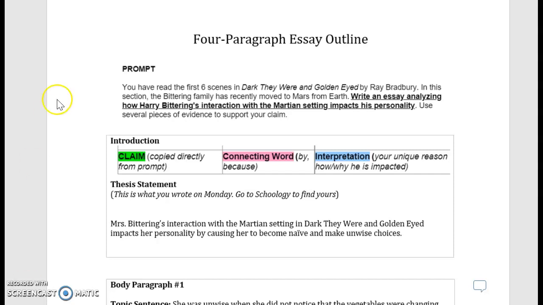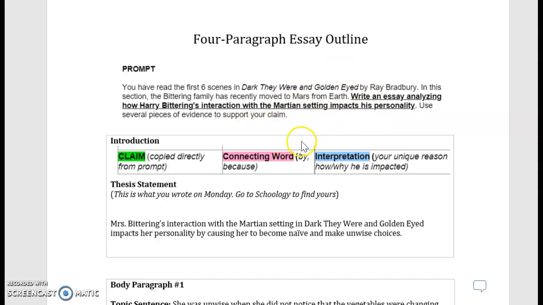All right, so our prompt says you have read the first 6 scenes in Dark They Were and Golden Eyed by Ray Bradbury. We've actually read 8, so we can forget the part that says 6. In this section, the Bittering family has recently moved from Mars to Earth. Write an essay analyzing how Harry Bittering's interaction with the Martian setting impacts his personality. Again, we're thinking about how Harry Bittering's interaction with the Martian setting impacts his personality.